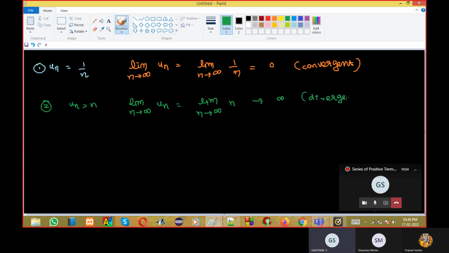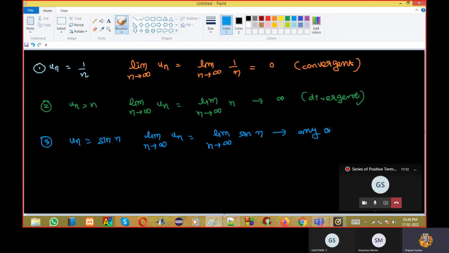Diverge. And for oscillation, I'll give an example. Suppose I'm saying u_n is sin n. I can say limit n tends to infinity u_n will be limit n tends to infinity sin n. Listen carefully. When I go to infinity, the answer can be any value from -1 to 1. So therefore, it's oscillating. Whatever value you put can go to any answer from -1 to 1.